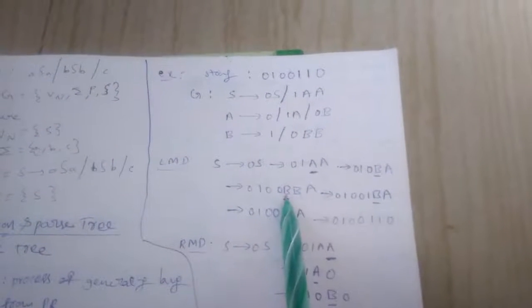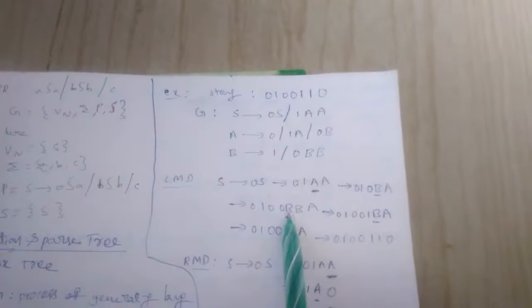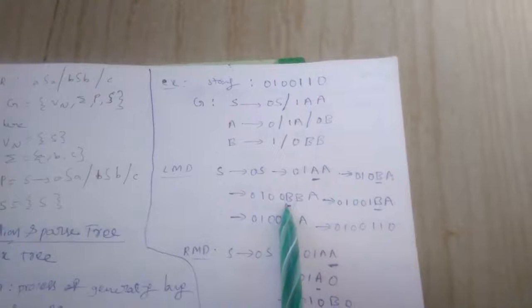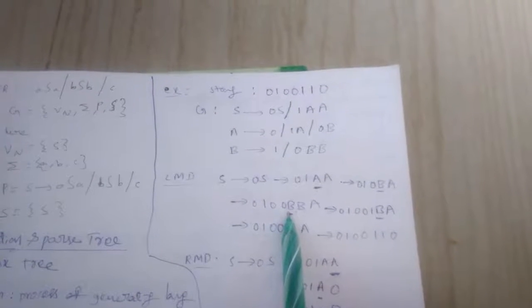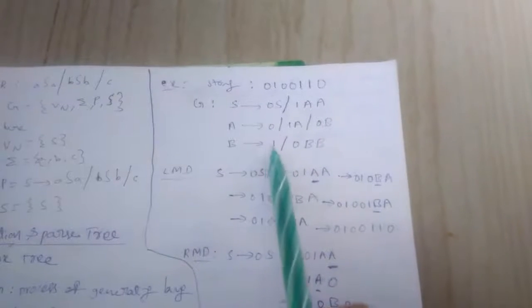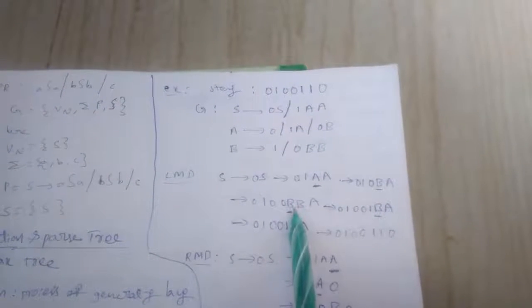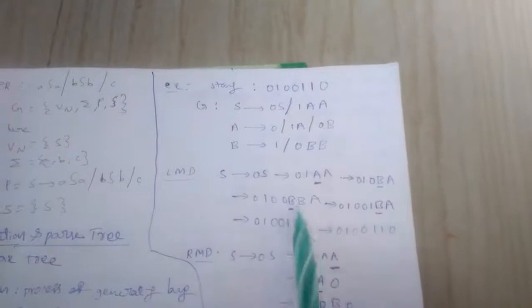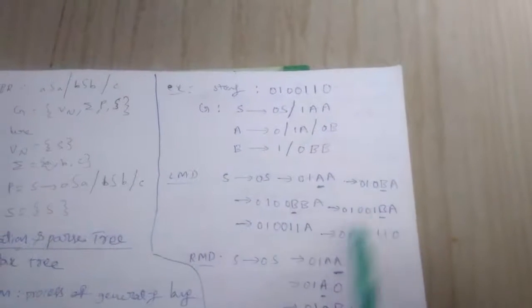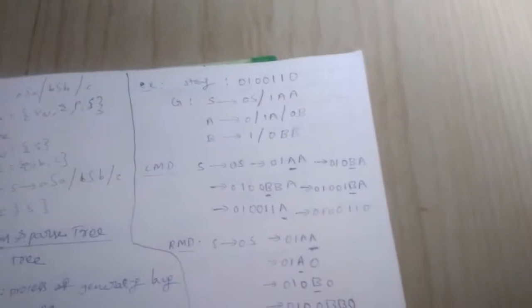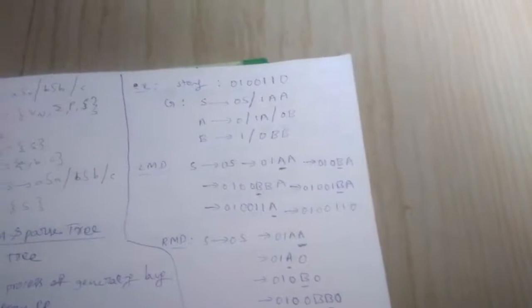Again we have three non-terminal symbols here: B, B, A. The leftmost is the first B, and we replace it with 1. The next B can also be replaced with 1. At the end we have only one non-terminal, so we directly replace A by 0.